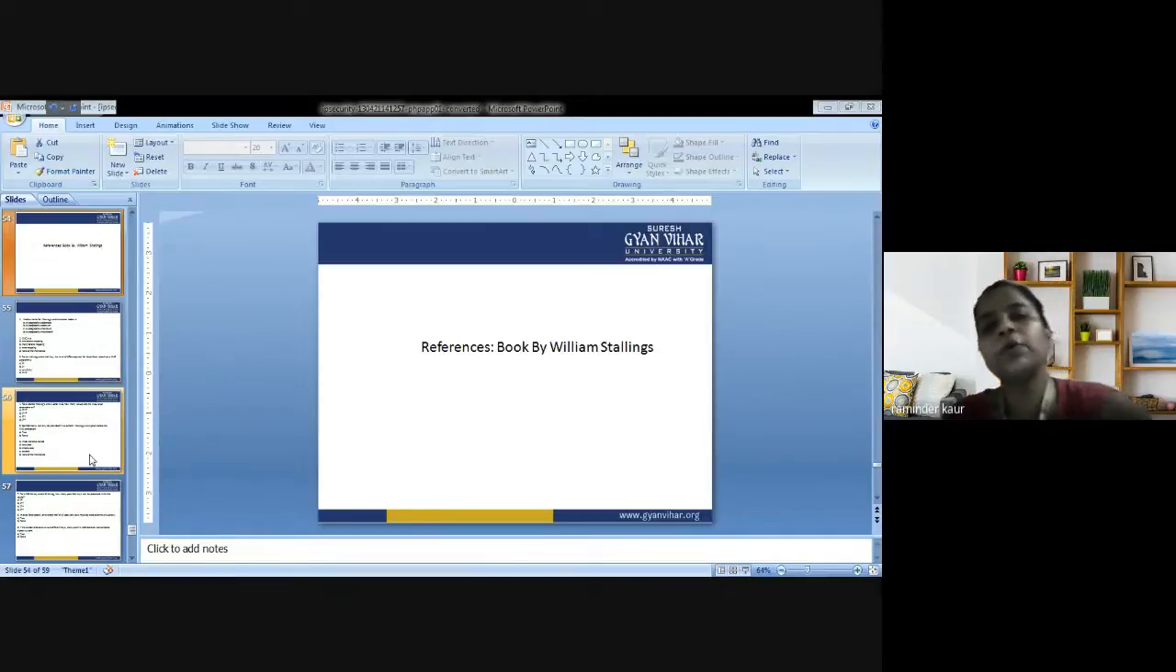So this is the book that is being given for your reference. It is a book by William Stallings. In addition, there is a book by Atul Kahate. You can get it issued from the library. It is available in the college library.